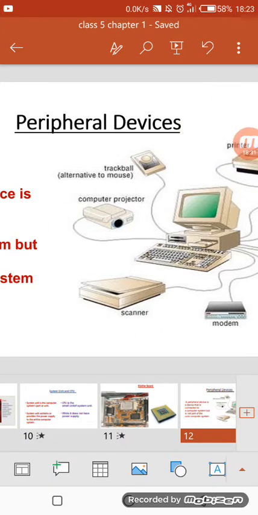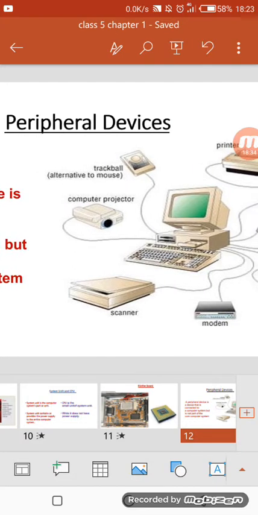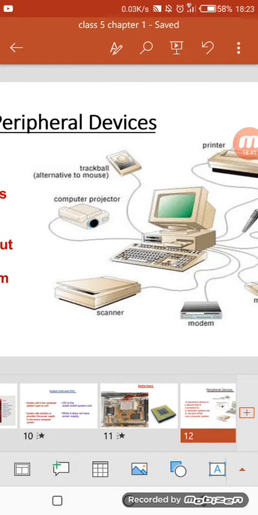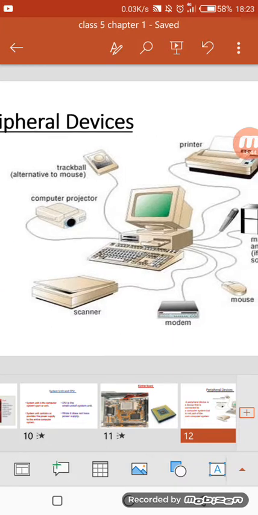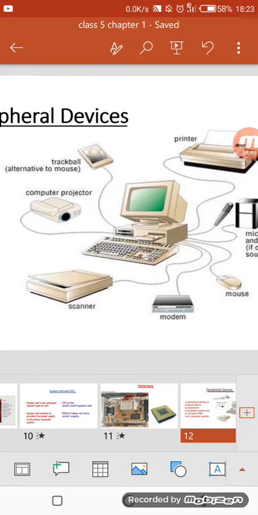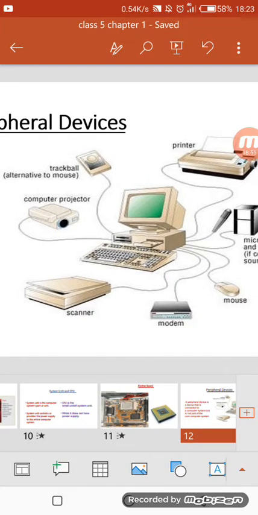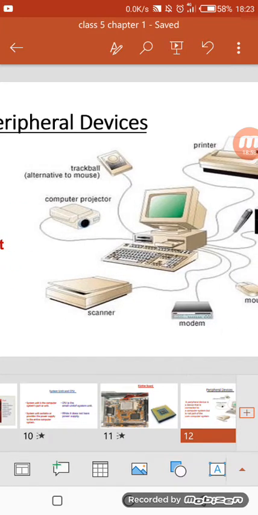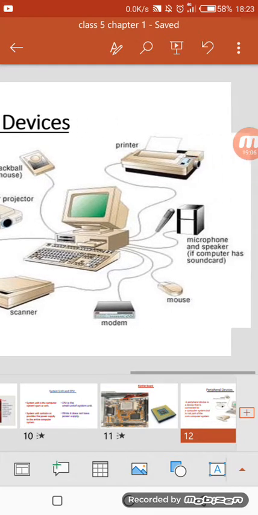See, here is a trackball, an alternative to the mouse. This can be used in place of the mouse. See, this is connected by a USB port to our computer system. We can see there is a wire which is connected to the CPU box. Another one is the computer projector. It is also connected to our computer system by using a USB port. Another one is the scanner. This is a scanner.